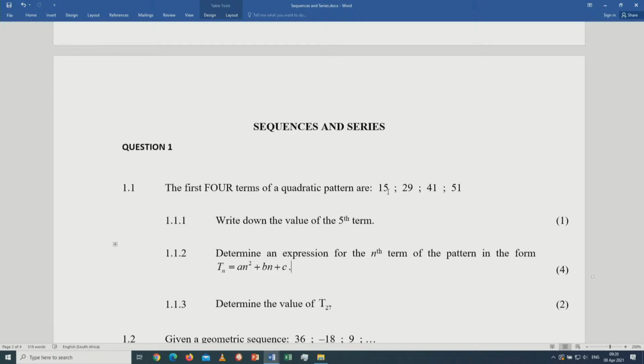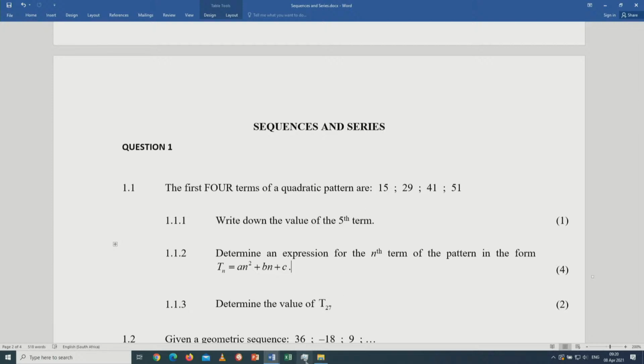I'm here to give grade 12 learners an idea of what to expect in this upcoming test, which should be written on the 19th of April. Quadratic pattern is one of the topics that will be examined, that will be tested. So this is more or less what one should expect in quadratic pattern.